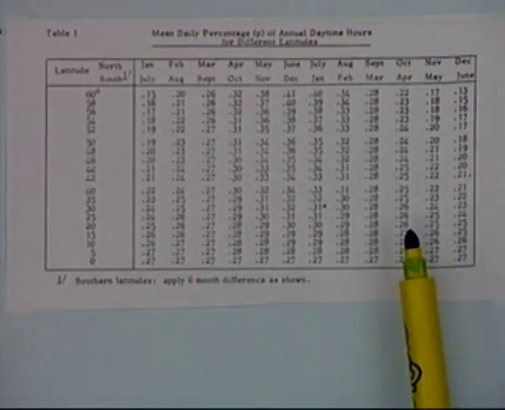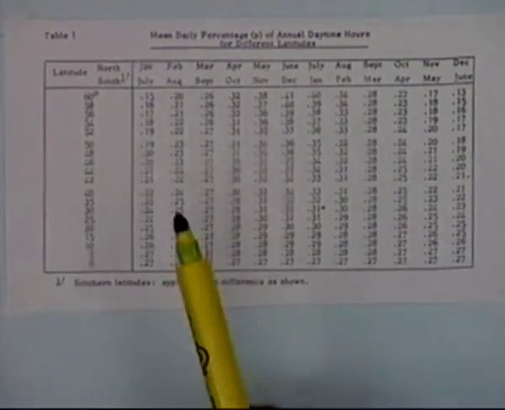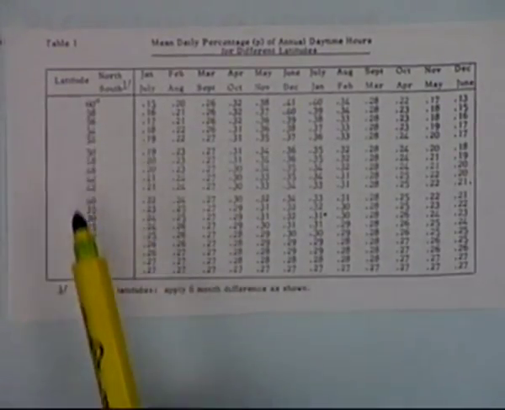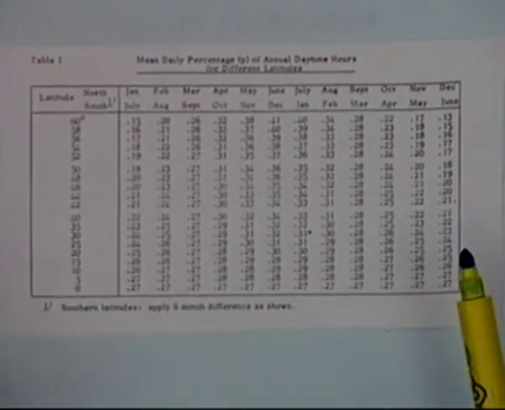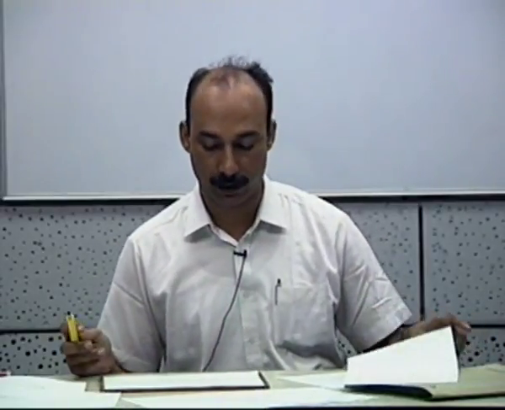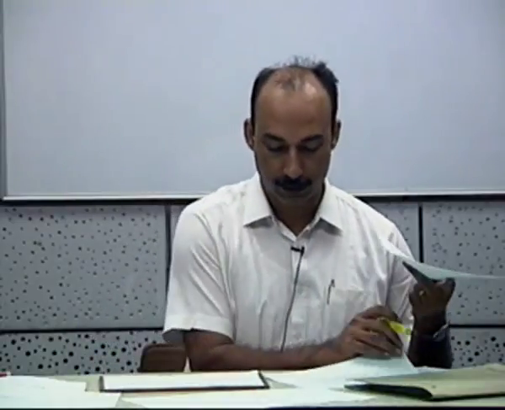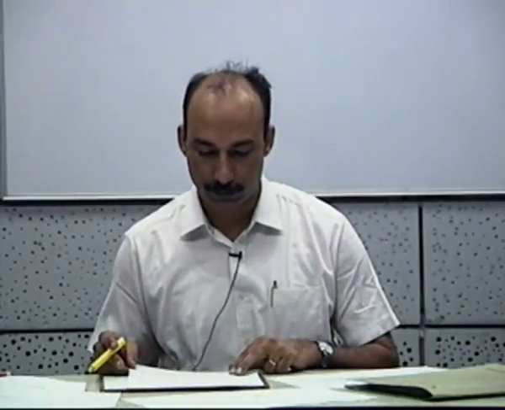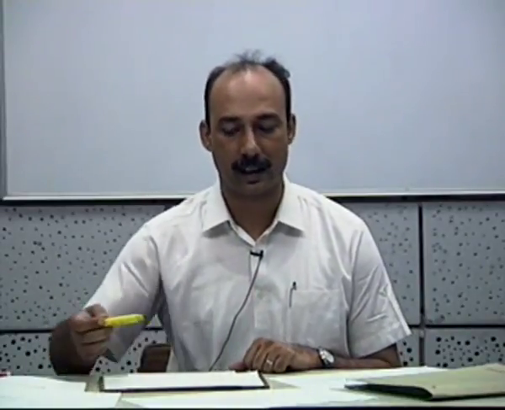You can pick up the p-value depending on the prevalent latitude, and easily find out what the p in question is. So having known the temperature and the p-value, which can be picked up from that table,